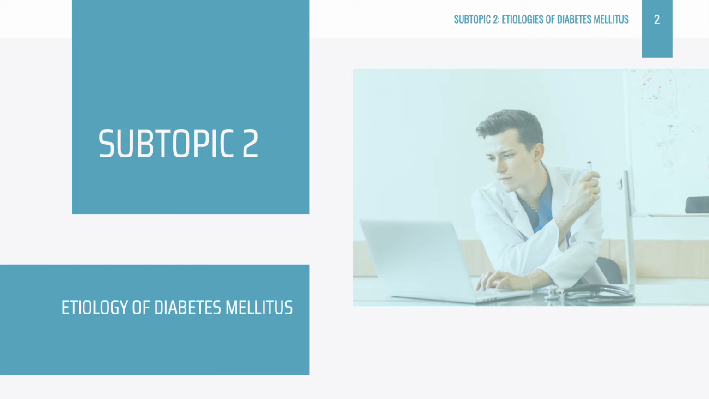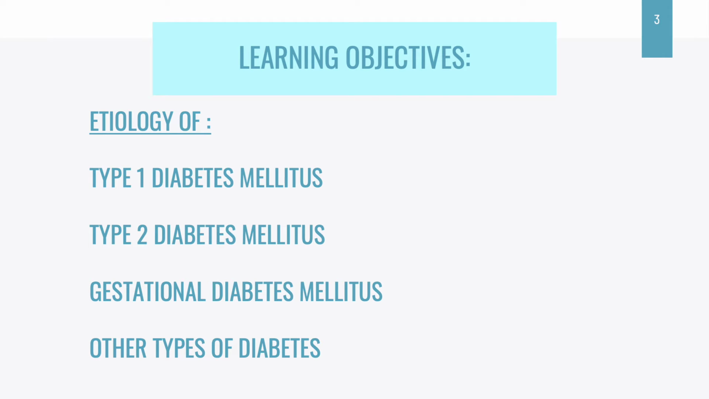Now let us move on to our second subtopic. We will be discussing the etiologies of each type of diabetes, followed by their pathogenesis in subtopic 3. For this topic, you will learn about the etiologies of type 1 diabetes mellitus, type 2 diabetes mellitus, gestational diabetes mellitus, and other types of diabetes.